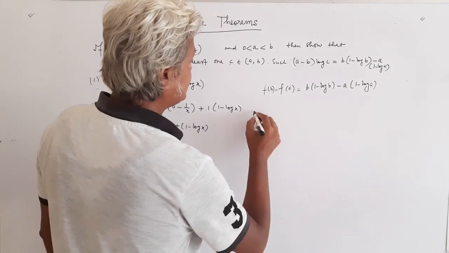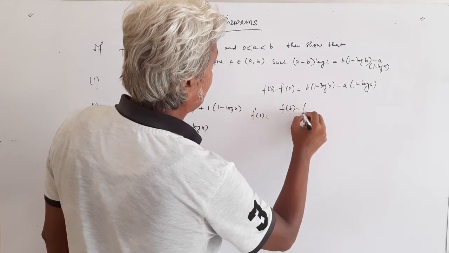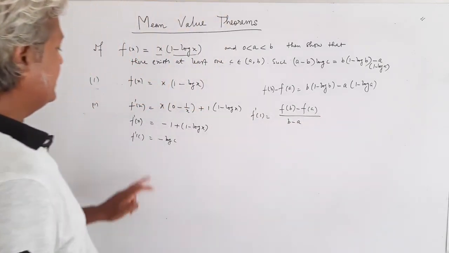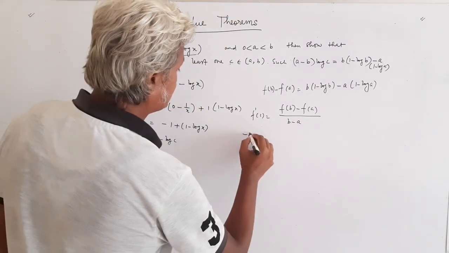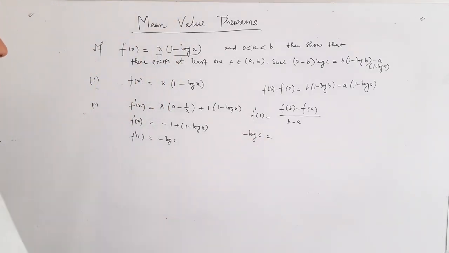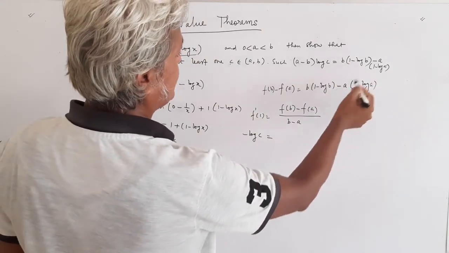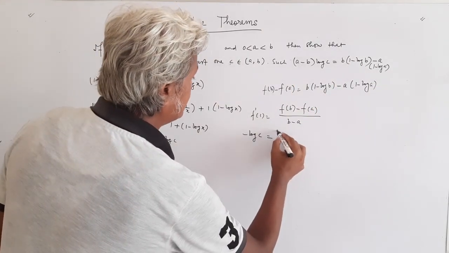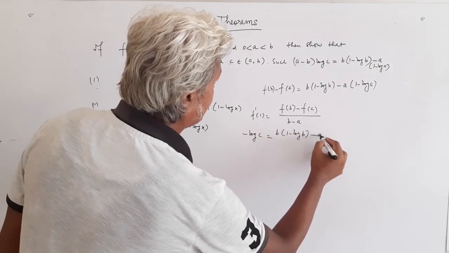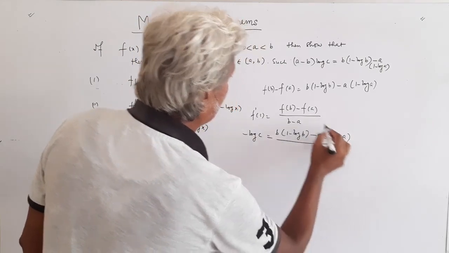So f'(c) should be (f(b) minus f(a)) over (b minus a). Now f'(c) is minus log c. So minus log c equals this whole thing, b(1 minus log b) minus a(1 minus log a) upon b minus a.